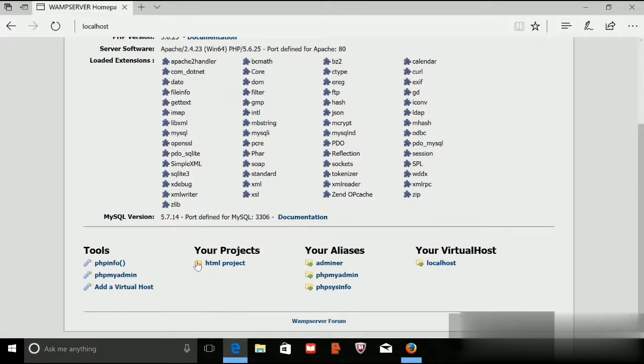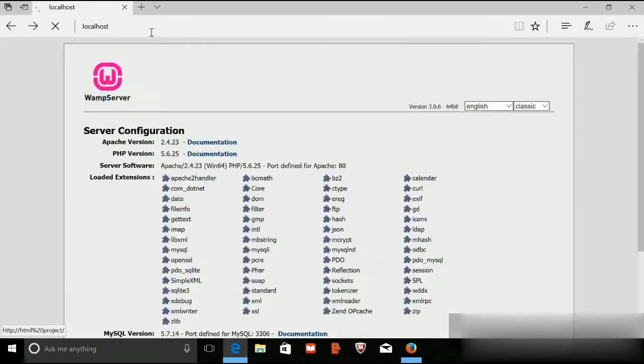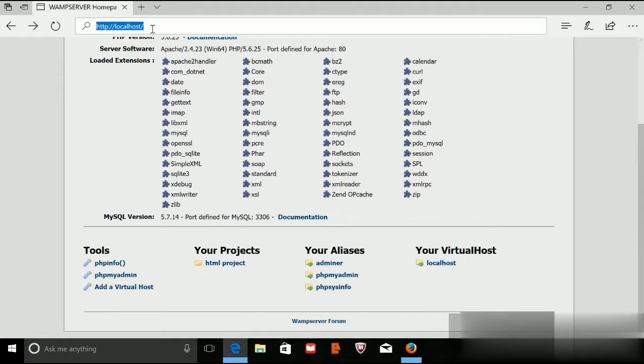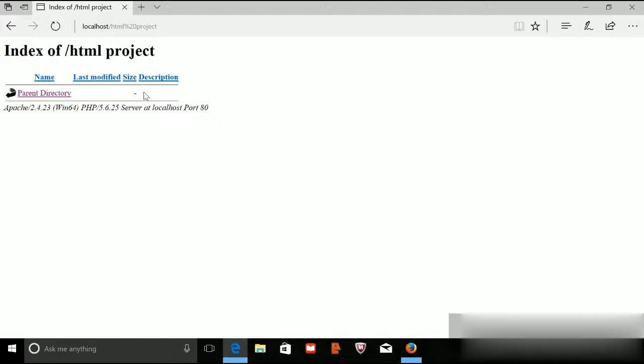Yeah. See, so this is your projects. It shows as HTML project. So if I go, so let's type HTML project. This is my parent directory now. I don't have files currently, so this is showing empty.